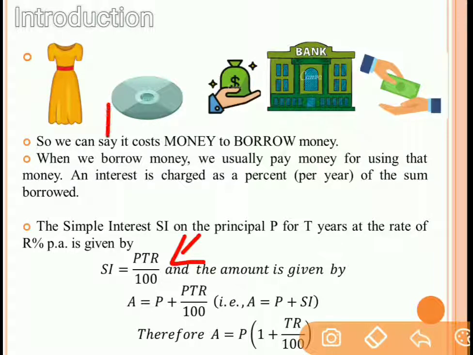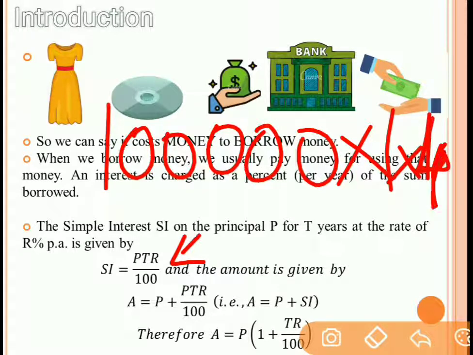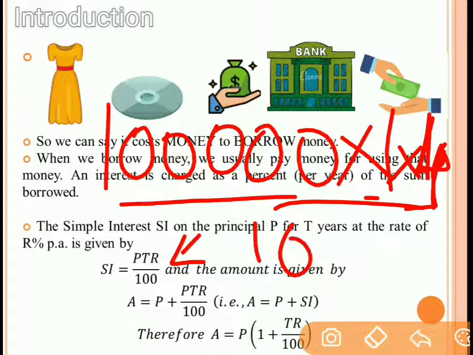So the principal over here is 1 lakh, that is 1 and 5 zeros. And the time period is 1 year and the rate of interest is, let's say, 4%. So PTR by 100, that is P is 1 lakh into T is 1 and R is 4 upon 100. So from that, these 2 zeros will get cancelled. So you will get 4,000. It means you have to pay 1 lakh plus 4,000 as an interest.